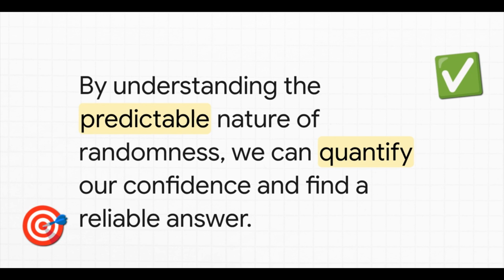And that's really what it all boils down to. Randomness isn't the same as chaos. It has a shape. It has rules. And by understanding those rules, the mean, the standard deviation, and the bell curve, we can finally find that clear, reliable signal that's buried in all the noise.